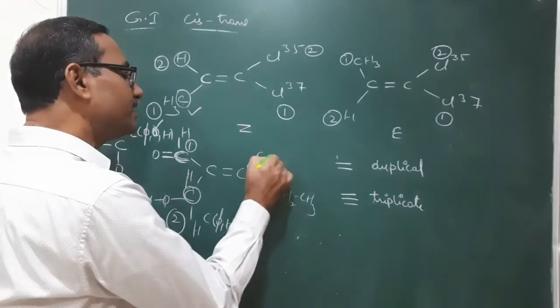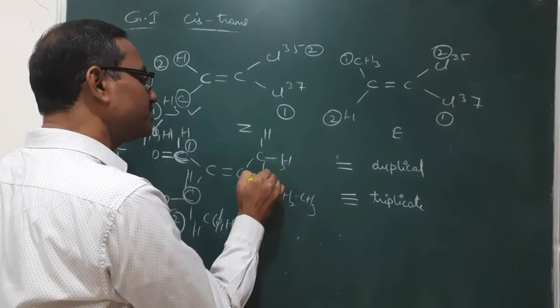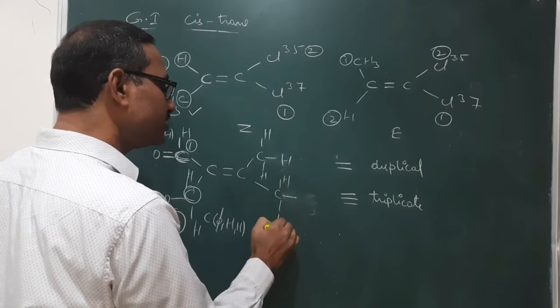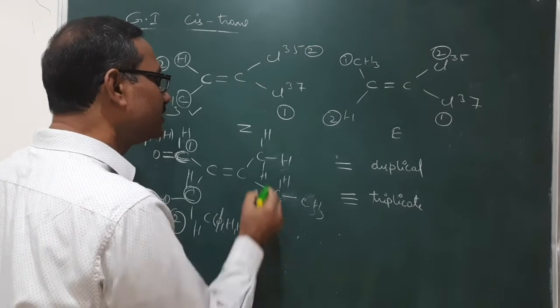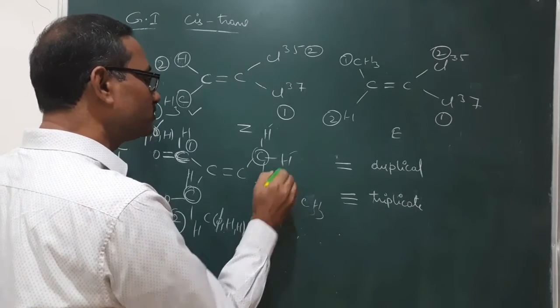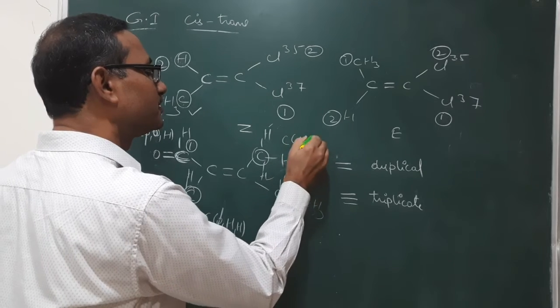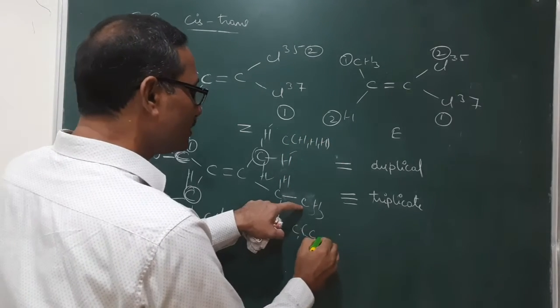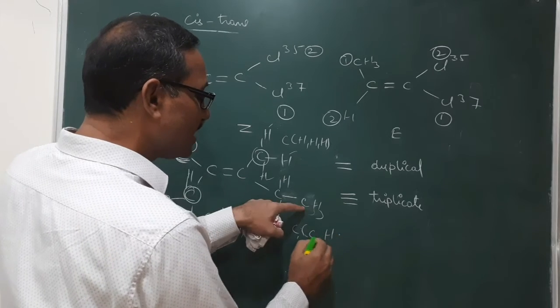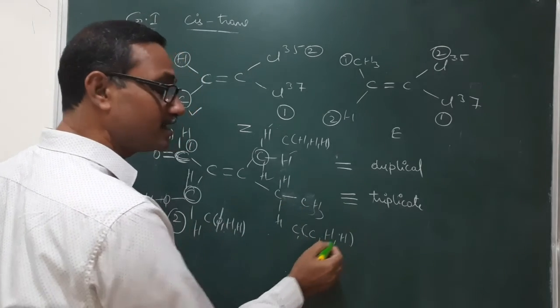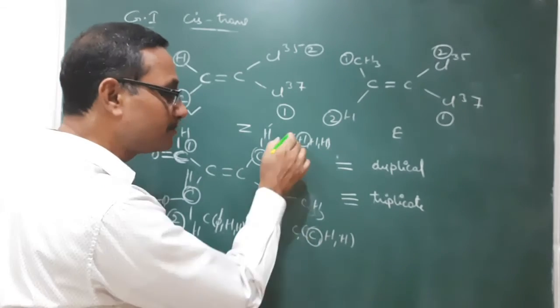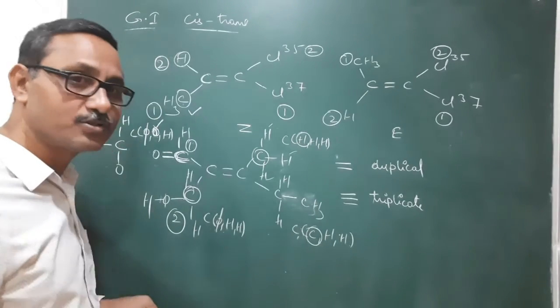Similarly, here you take H, and here also CH3. This carbon is bonded to 3 hydrogen atoms, whereas this carbon is bonded to 1 carbon atom and 2 hydrogen atoms. So we will compare this hydrogen and this carbon, because the first elements are there on those two only.